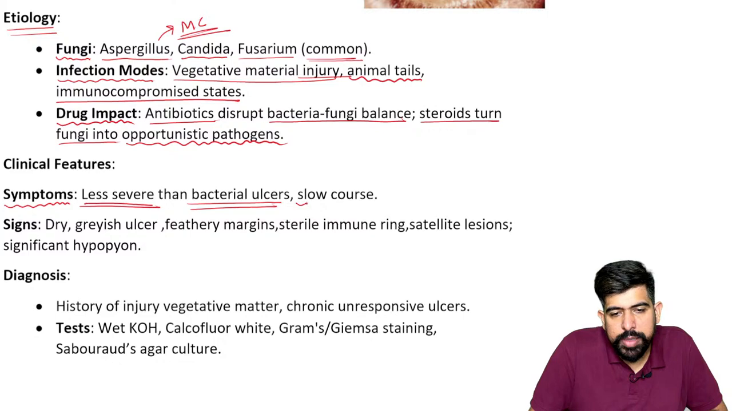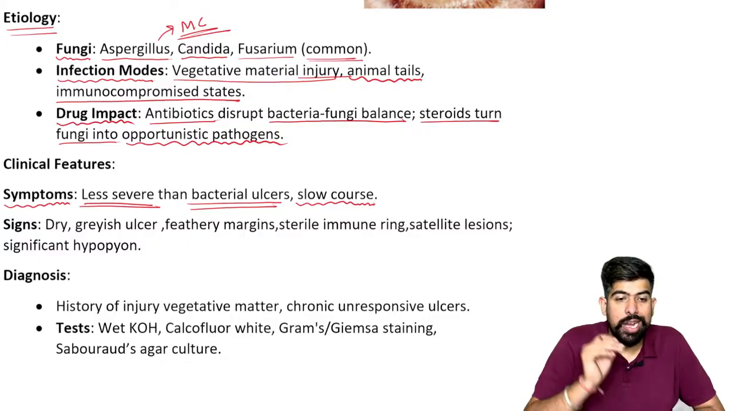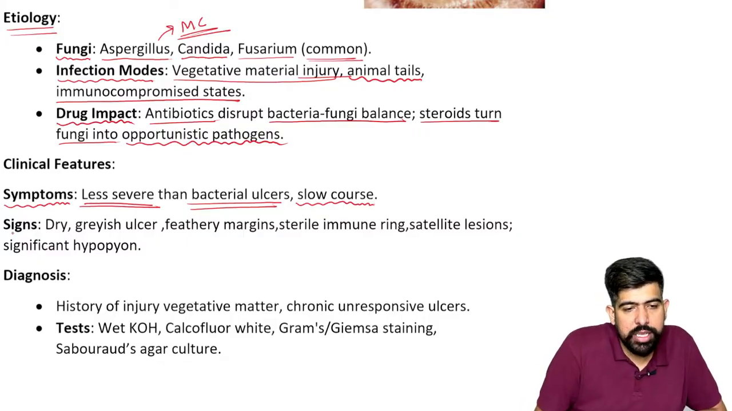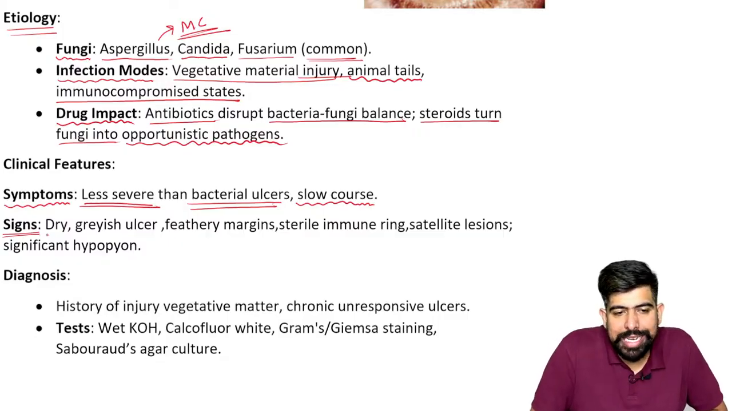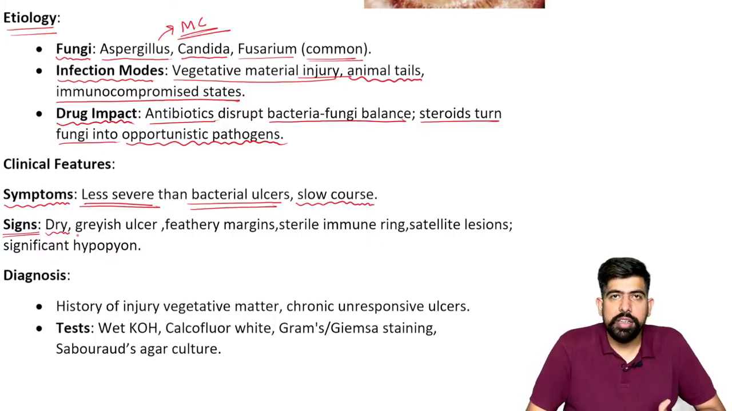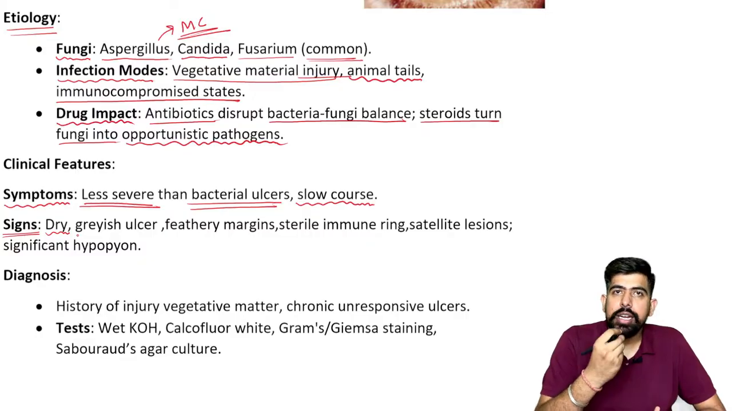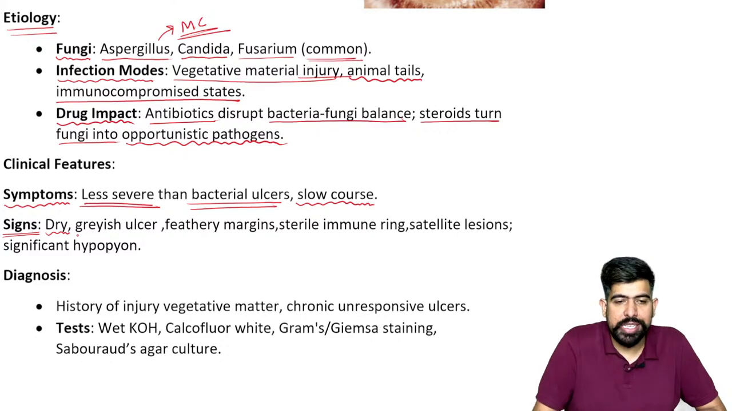And please remember it has a very slow course, right? Now, talking about the signs, which are important to identify and differentiate it. Please remember it is a dry ulcer. What do you mean by dry? If we touch this ulcer, it is very dry, we can say leathery, as we feel leather, right? Leather is very dry. So we can say it has a leathery touch.